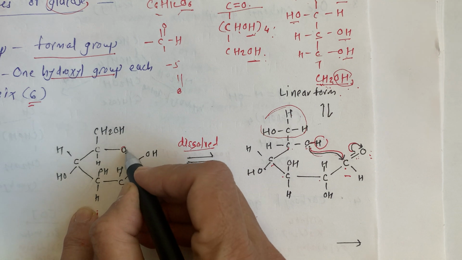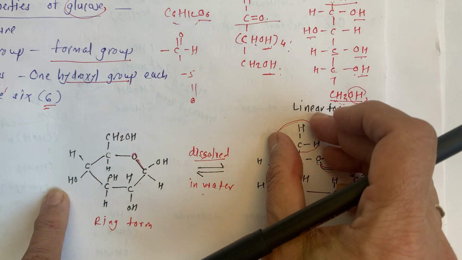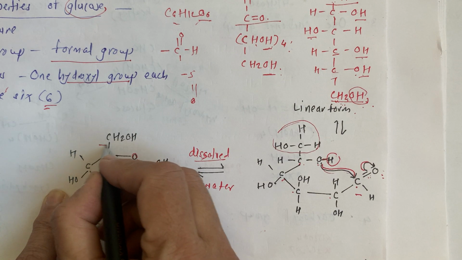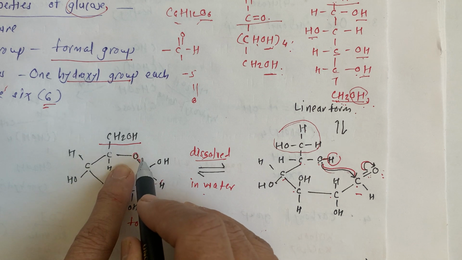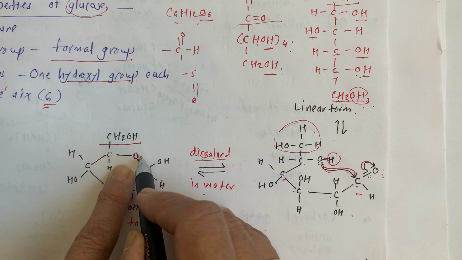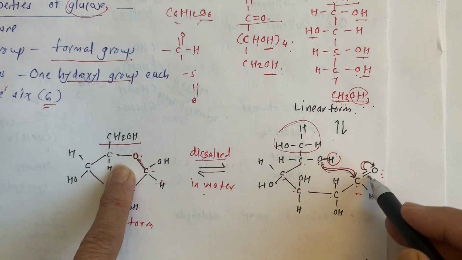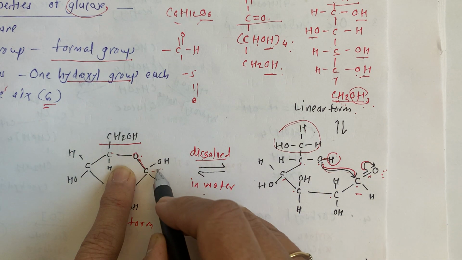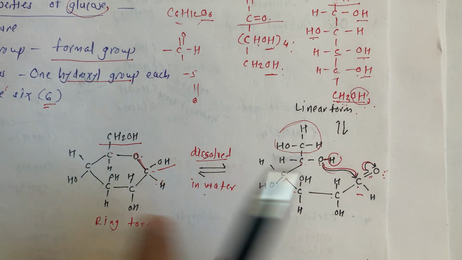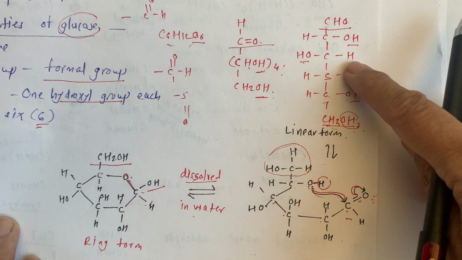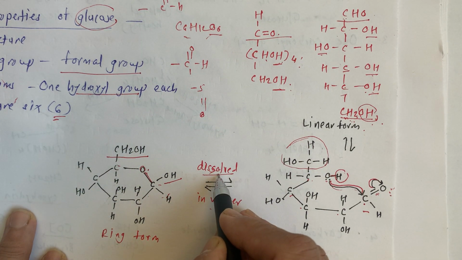So this O is attached to C like this, and here is the CH2OH group, and all other things remain here. See, what are the changes? The change is that here O is linked in between 2 C, this carbonyl oxygen is converted into OH, and all remaining things are like this. This is very interesting. A linear form is converted into ring form when we dissolve it in water.